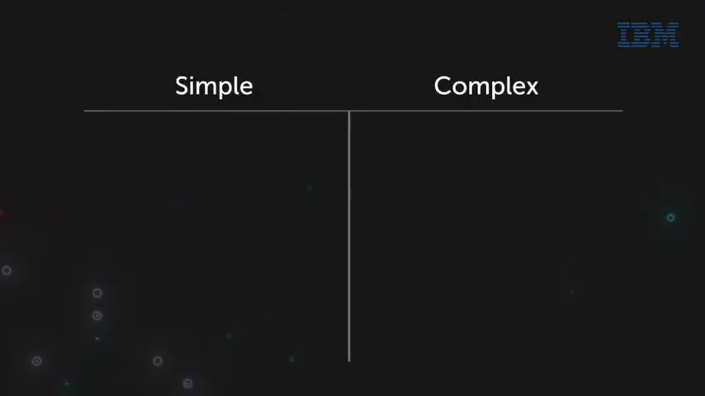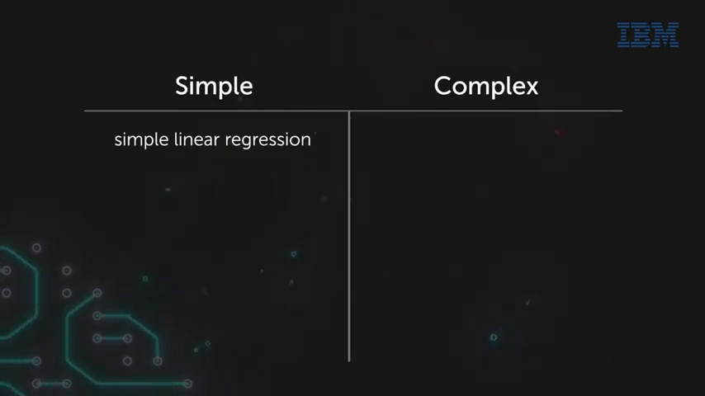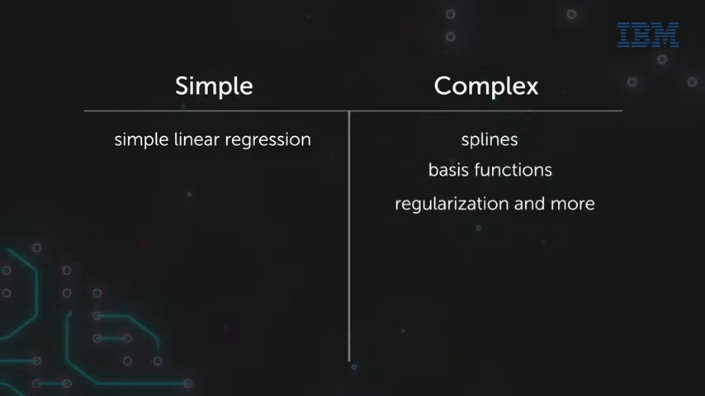However, there are simple forms of linear models like simple linear regression and far more complex ones that include splines, basis functions, regularization, and more. The essential thing to understand is why it is important to start with a simple model in the first place. After all, linear models rarely compare favorably to the predictive performance of neural networks or tree-based algorithms.